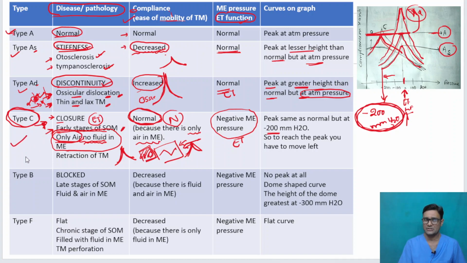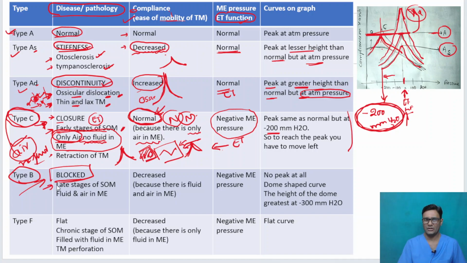In early stages of serous otitis media, there is only air, there is no fluid, so the tympanomuscular system's ease of mobility, compliance, is normal, but you will be reaching the peak at a negative middle ear pressure. Type B is blocked. This is straightforward. Closure is where we usually get confused. Type B stands for blocked, C stands for closure.